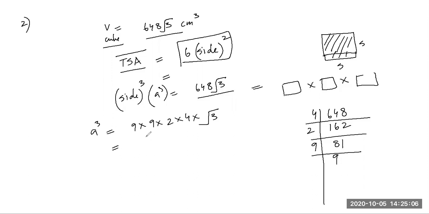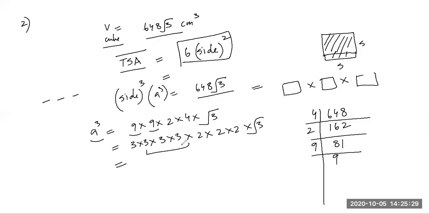Very interesting sum. Now we want to find triplets. We don't want doubles, we want triplets, then we will get the answer. So better we break down 9 also. It's 3 into 3. And 4 is 2 into 2. Now, students, we have got one triplet, and a second triplet too.